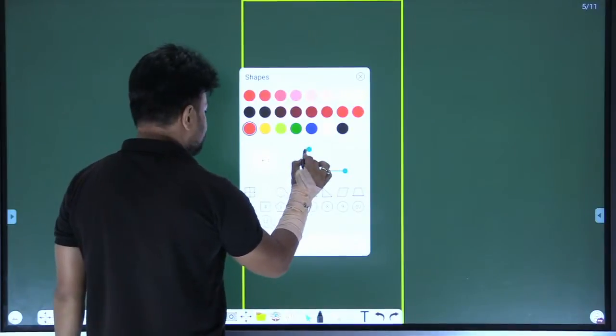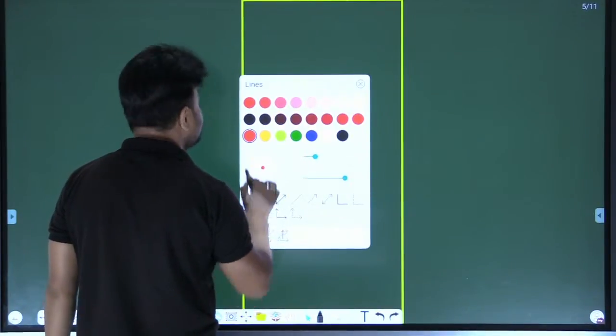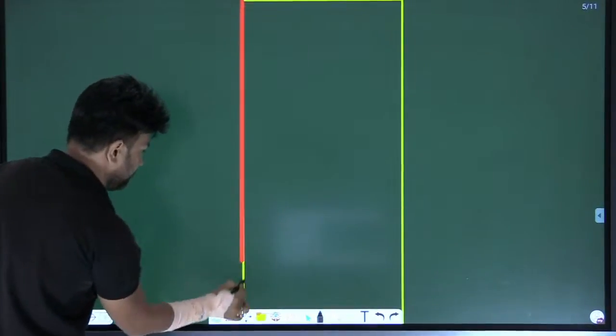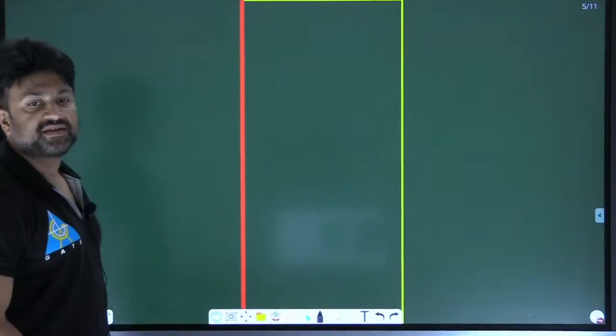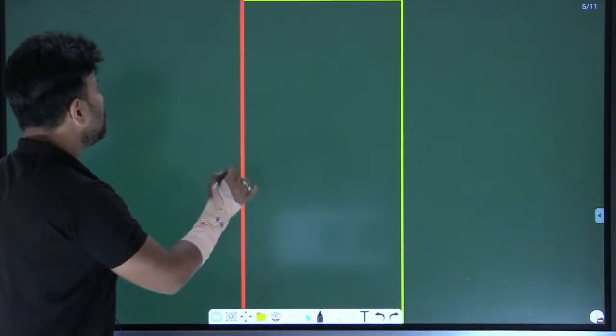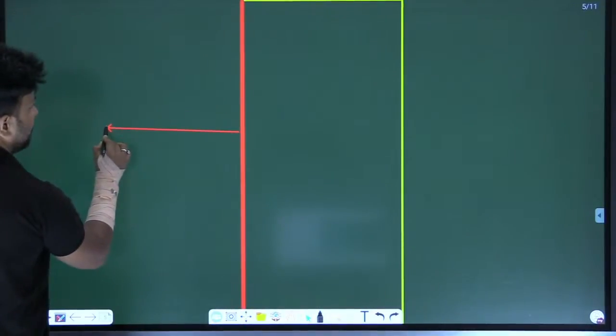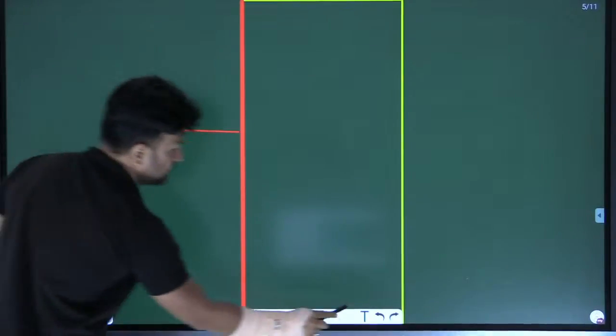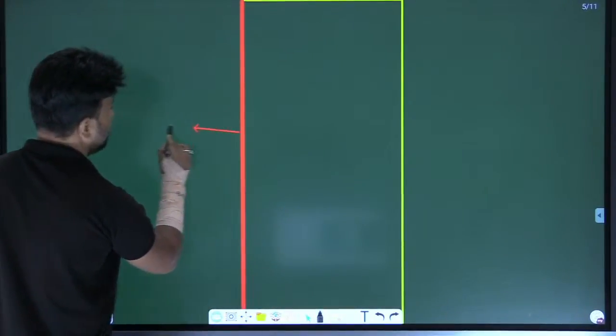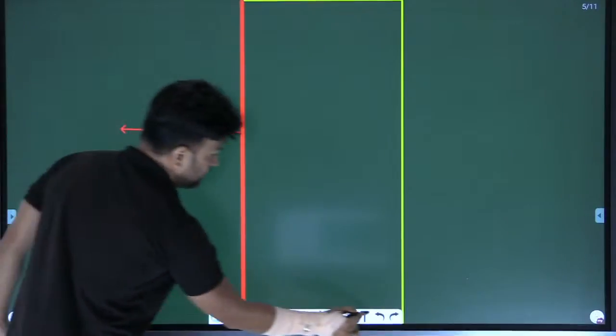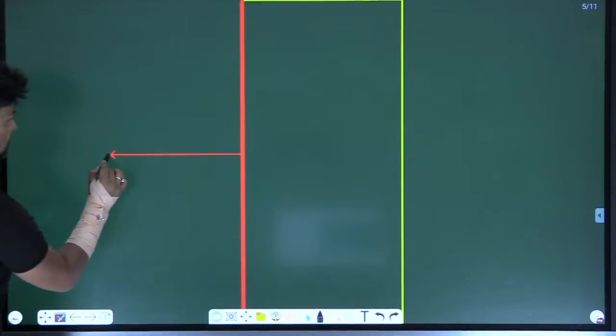Now, one of the lines is a zero line. This red line is known as, my dear, zero line. Listen to me carefully. The red line is known as zero line.